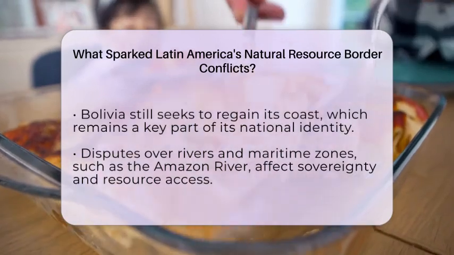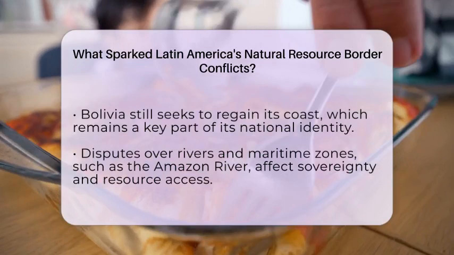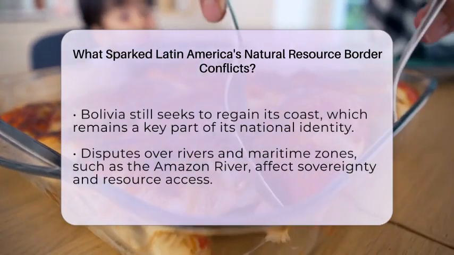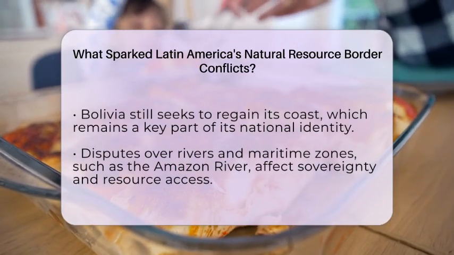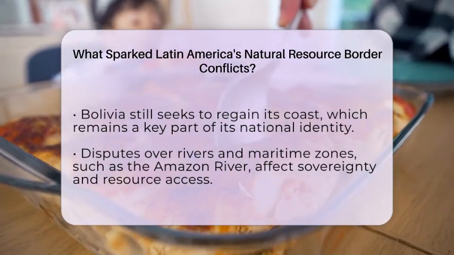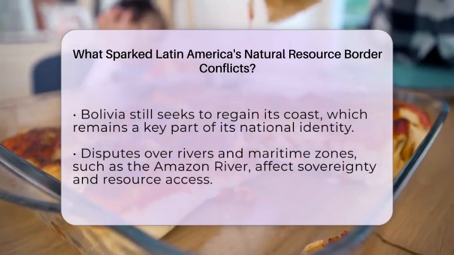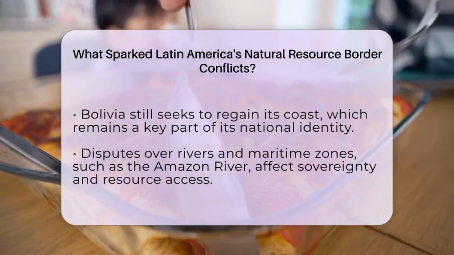Other conflicts stem from historical wars and treaties. Bolivia lost access to the Pacific Ocean after the War of the Pacific in the late 1800s. The war was fought over nitrate and mineral resources in the Atacama Desert. Bolivia still seeks a way to regain its coast, and this issue remains a major part of its national identity.